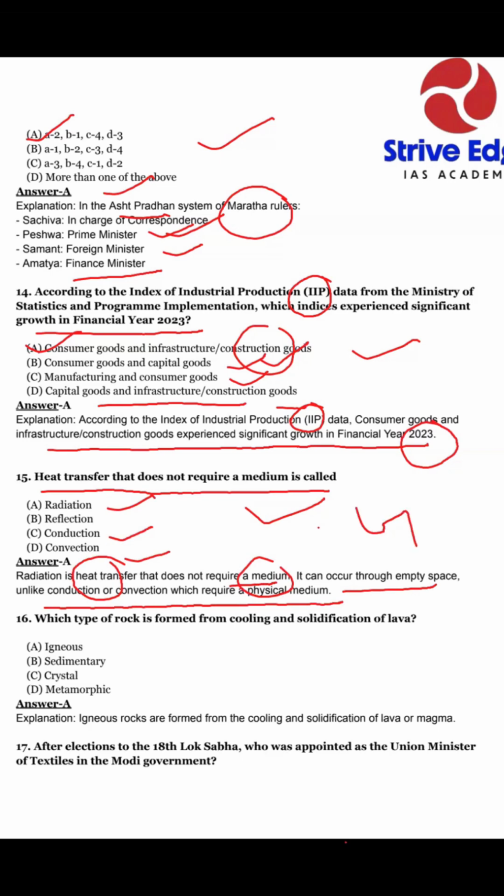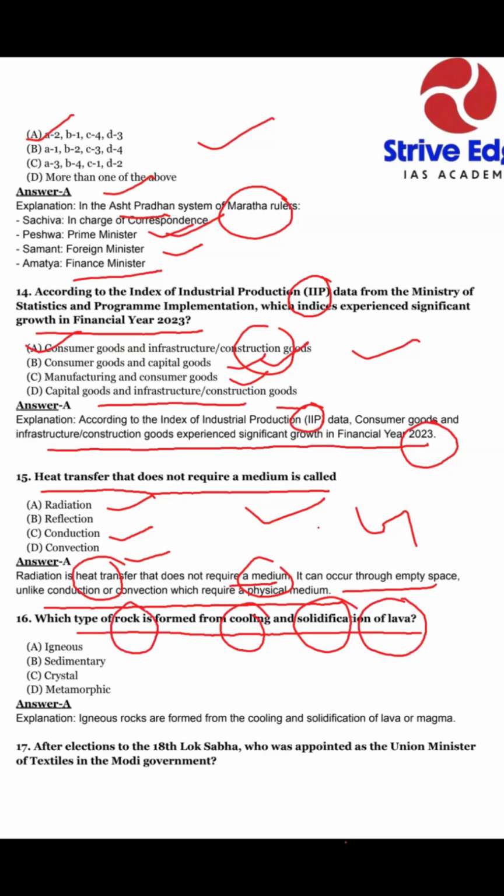Okay, dear students, in the next question, which type of rock is formed from cooling and solidification of lava? In your basic study from the class 11th geography book, you can read easily how cooling and solidification of lava is necessary for rock formation.